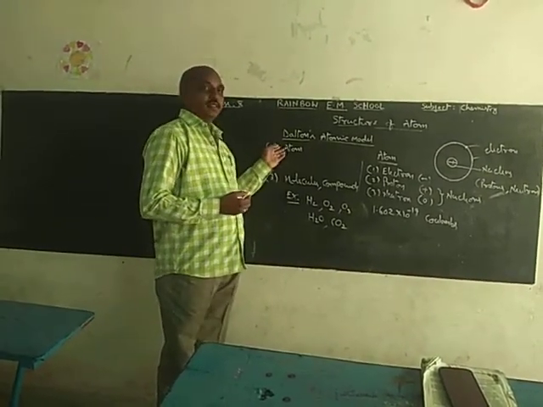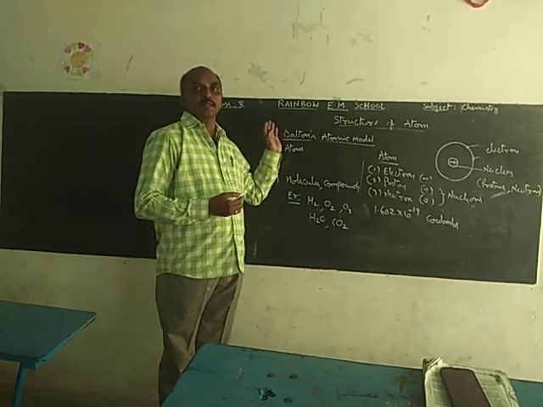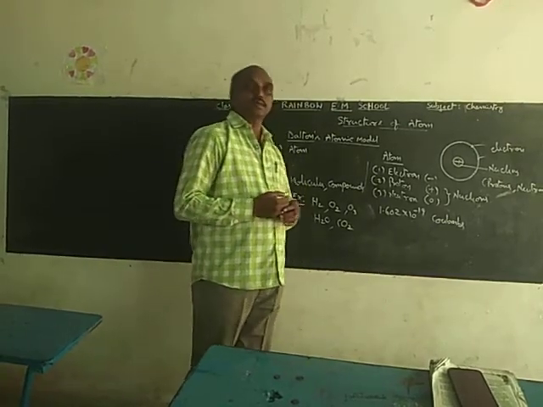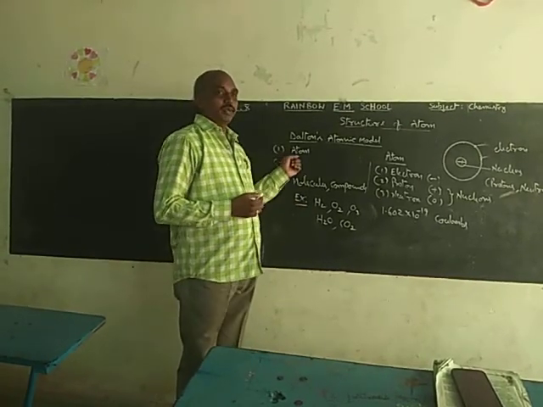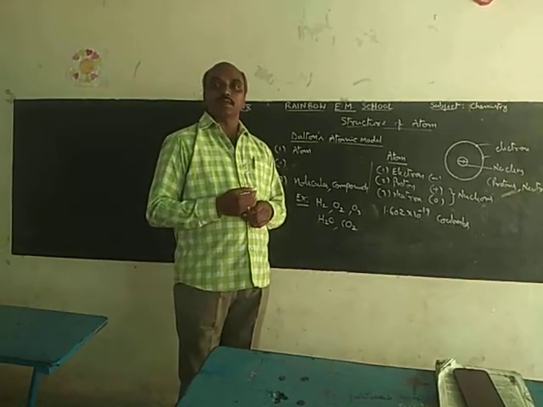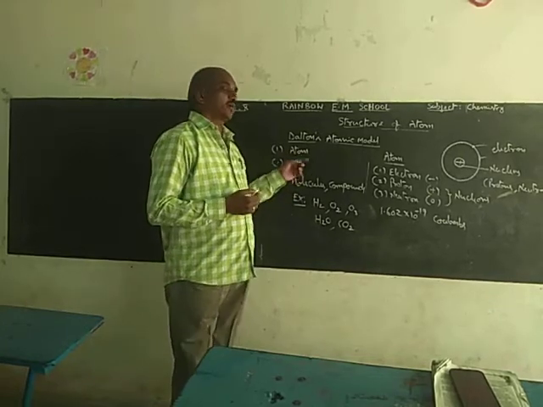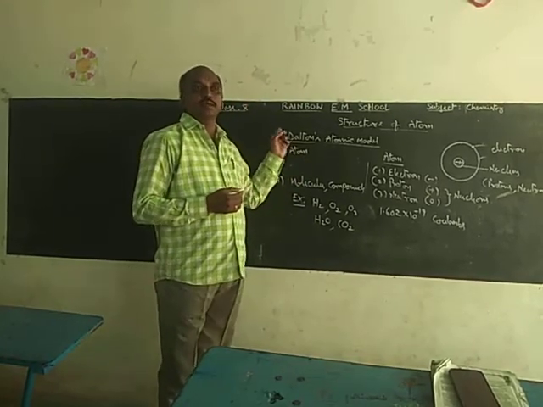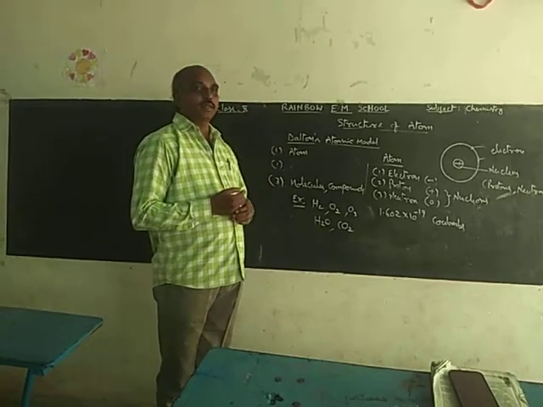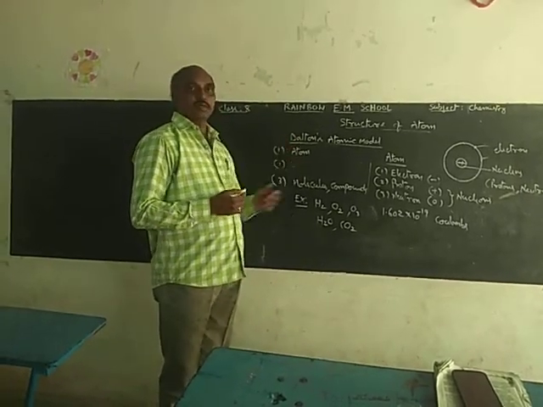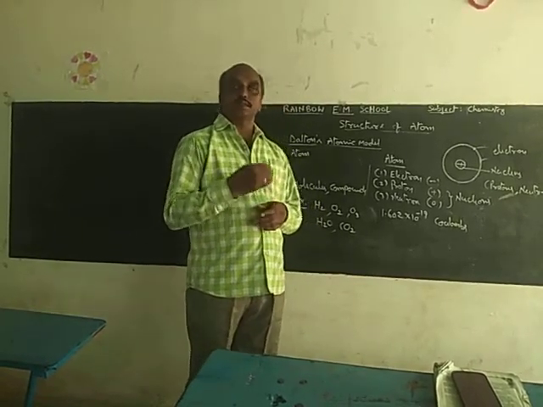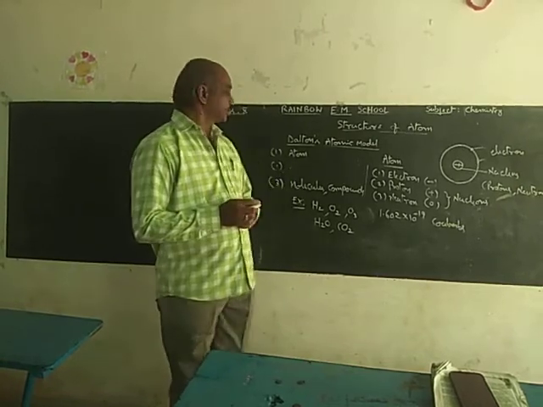Here, the first point is to explain the atom. Atom means the smallest part of an element. We cannot divide it further. Another one is, take any element. The element consists of numerous atoms. These atoms are the same in all aspects, that means properties of all atoms are the same. But compared with another element, the atoms are different from the other element's atoms.